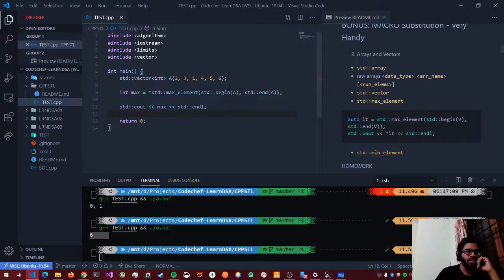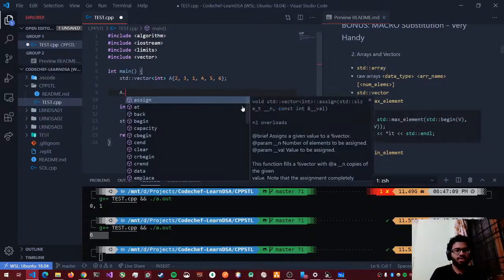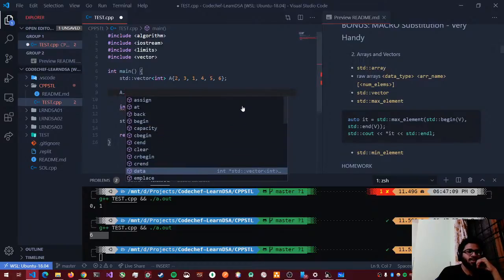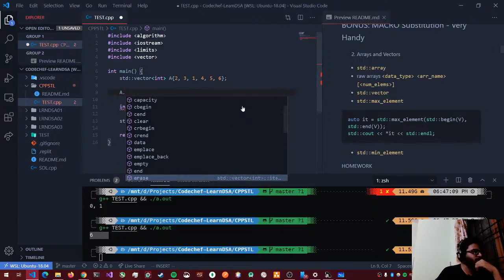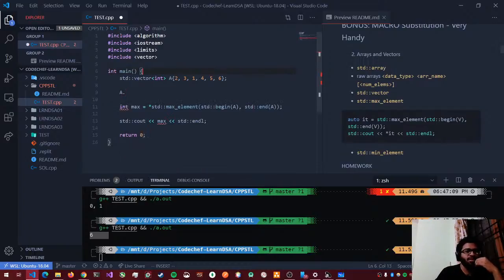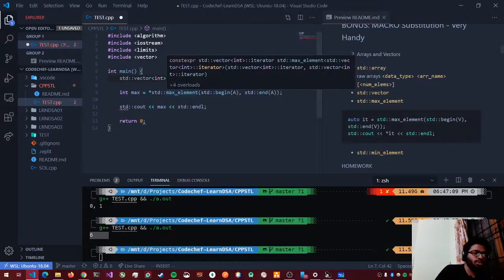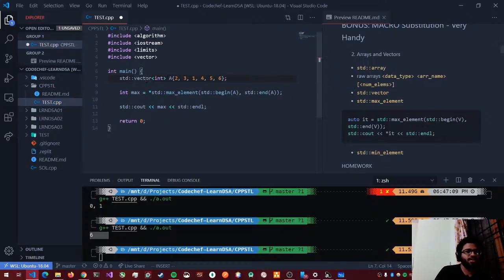The vectors have other inbuilt functions like at, back, begin, and then there's emplace, there's erase, front, back, max_size, insert. There's a lot of functions that you can use. You do not have those functions inbuilt in arrays, right? But what if you wanted a fixed size vector? Let's say I wanted my vector to have only 10 elements.